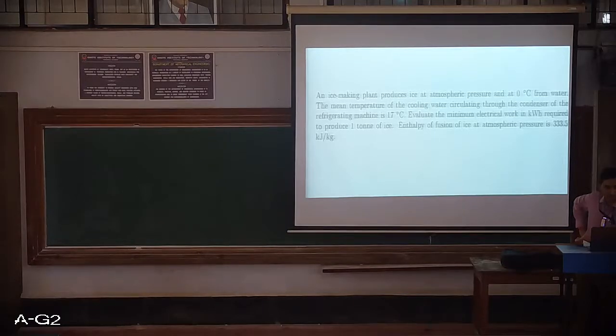Of course, 1 ton of ice is as good as 1000 kgs. The enthalpy of fusion of ice at atmospheric pressure is 333.5 kilojoule per kg. That data is directly given to you. Now what is the enthalpy of fusion? It is the quantity of heat which should be removed from water at 0 degree centigrade to form ice at 0 degree centigrade. Now 0 degree centigrade water is being fed, and enthalpy of fusion is being removed by this ice making plant from that water.